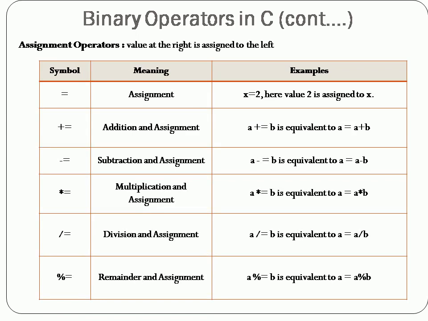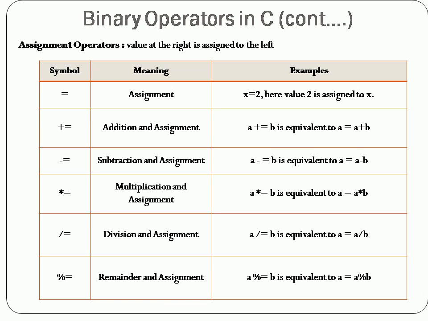The next one is assignment operators. Assignment operators are used when a value is to be assigned to an identifier, that is a variable. We have seen this assignment operator when we talked about variables, and how we use variables, but still we will see it once again here. With execution of this assignment operator, obviously the value at the right hand side will be assigned to the left hand side variable.